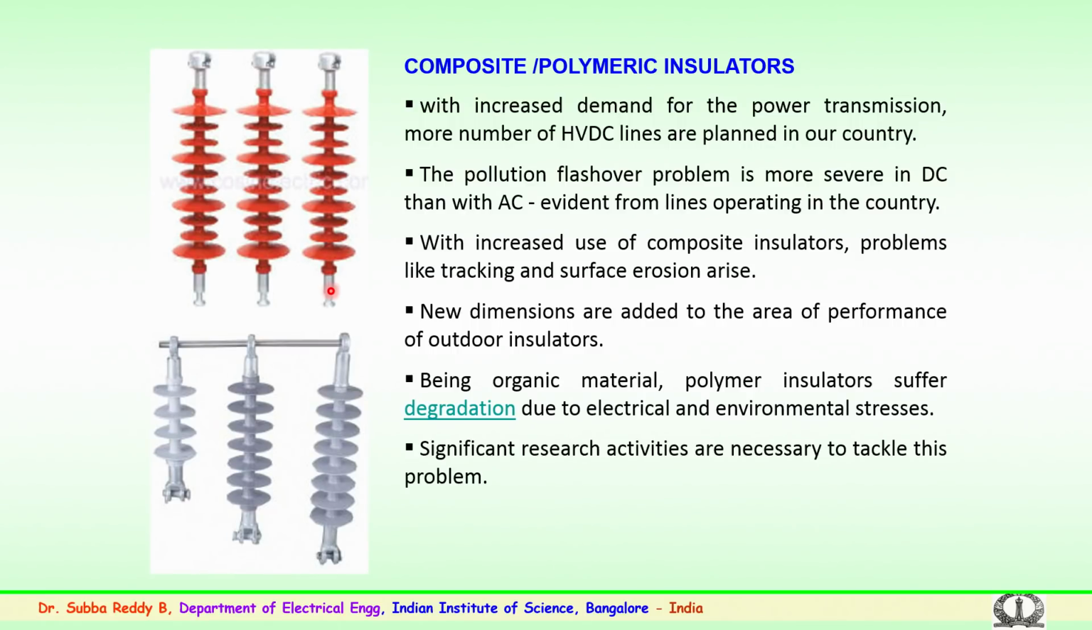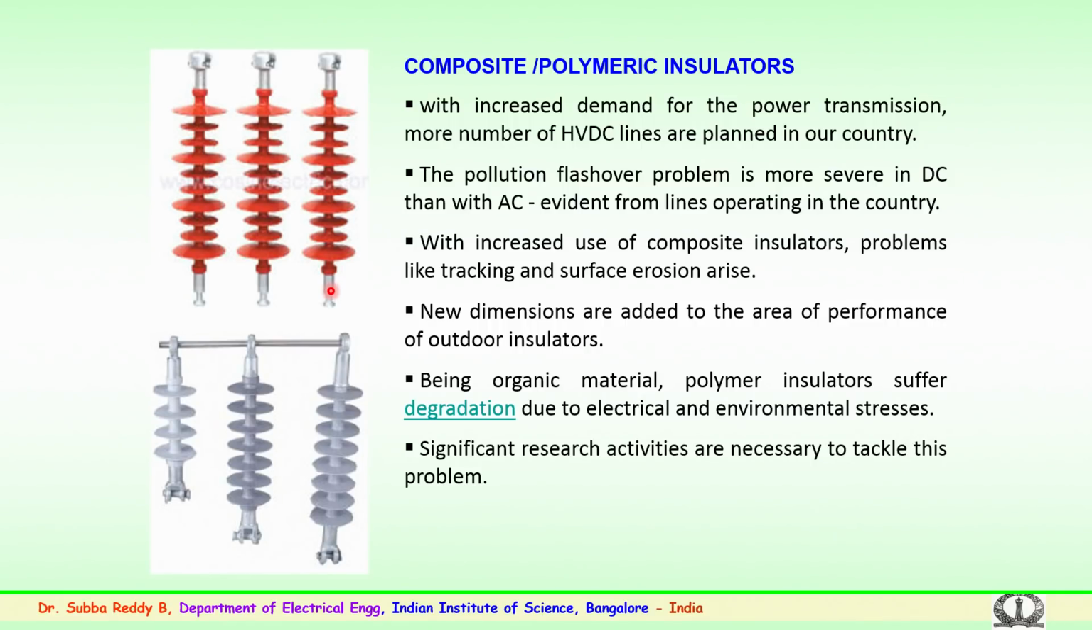And in particular, the contamination phenomena or pollution flashover phenomena, which is a very important phenomena while designing the line insulation for AC, is also equally or more severe in case of DC. So, this has also been observed in the field conditions and in the data collected by the utilities and the manufacturers. So, this shows that the composite insulators perform better in severely polluted conditions. That is one of the major advantages of using this.